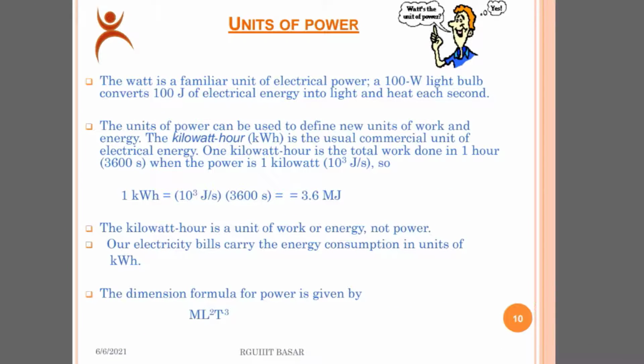Units of power. The dimension formula for power is given by M L squared T to the power minus 3. Our electric bills carry the energy consumption in units of kilowatt hours. The kilowatt hour is a unit of work or energy, not power. Then go to another slide.